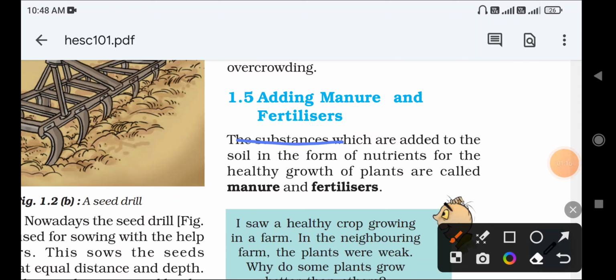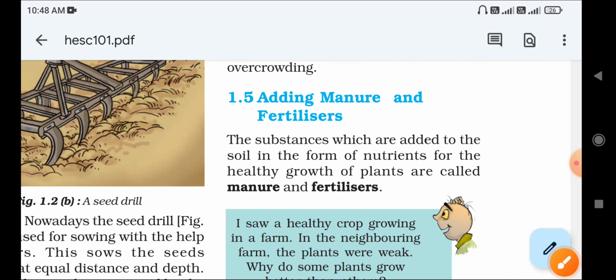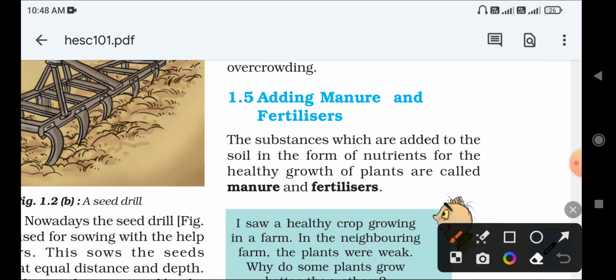The substances which are added to the soil in the form of nutrients for the healthy growth of the plants are called manure and fertilizer. What is the simple meaning of manure and fertilizer? The substances added to the soil for the growth of the plant in the form of nutrients are called manure and fertilizer. Very easy definitions. You can easily say that adding some substance to the soil in the form of nutrients for the growth of the plant is called a manure or a fertilizer.